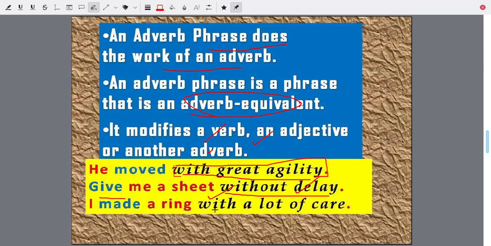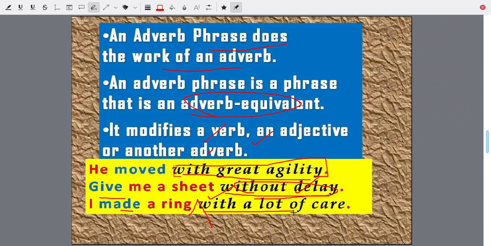I made a ring with a lot of care. How did I make it? With a lot of care. You can also say I made the ring carefully. With a lot of care, you can use one word, carefully. Without delay, you can use one word, immediately. So these would be adverbs. So with great agility, without delay, and with a lot of care, these are doing the work of adverbs. So these are adverb phrases.